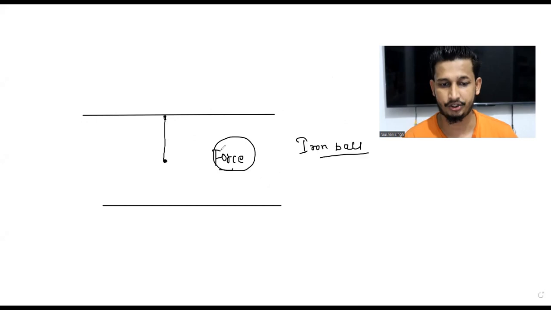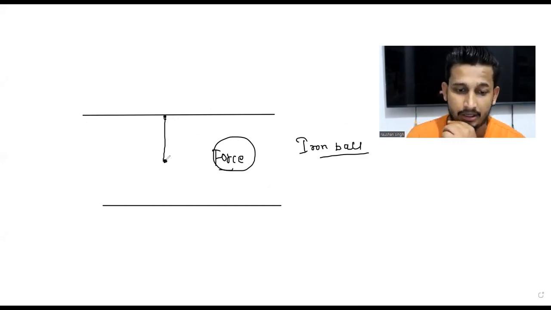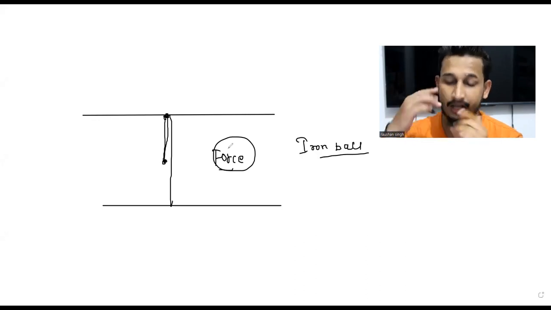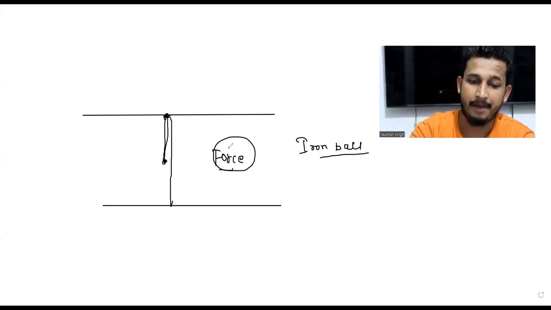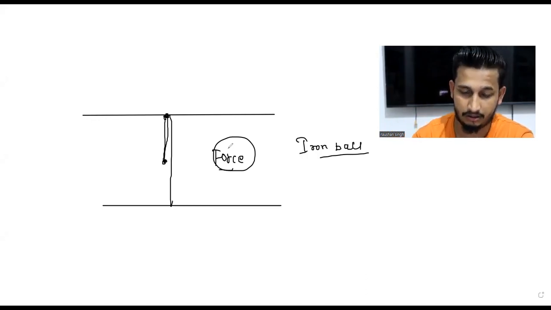Now, in this situation, what will happen? The ball will go up, and obviously the ceiling will act as a resistance. Then it will come down. So what will happen in this situation? Can you please tell me? According to you, if I'm throwing an iron ball upwards, what will happen? The force is going to remain consistent. It is not going to change at all. It will remain constant.